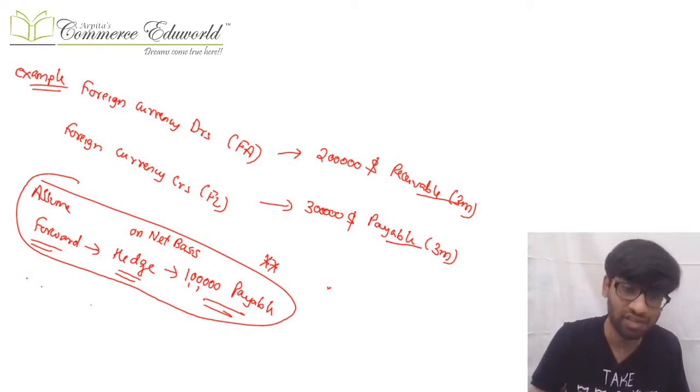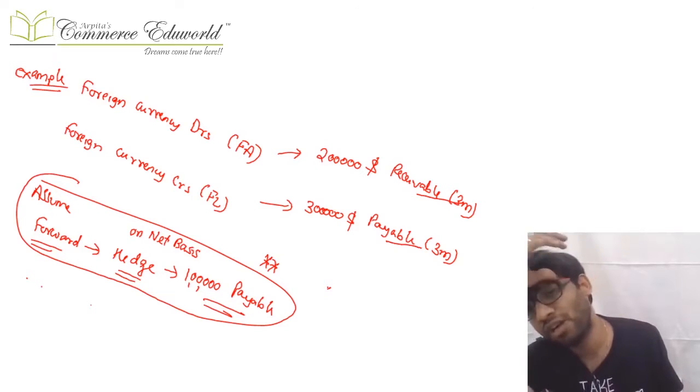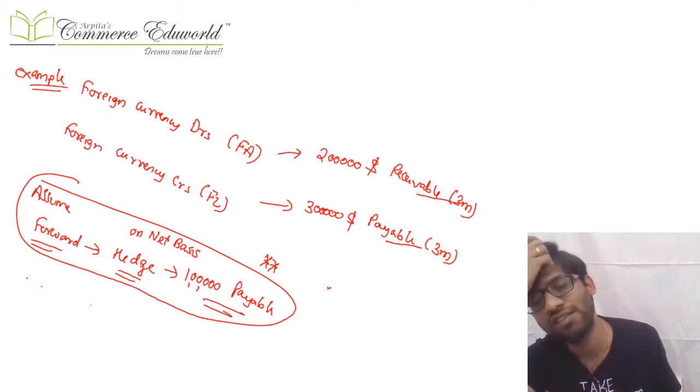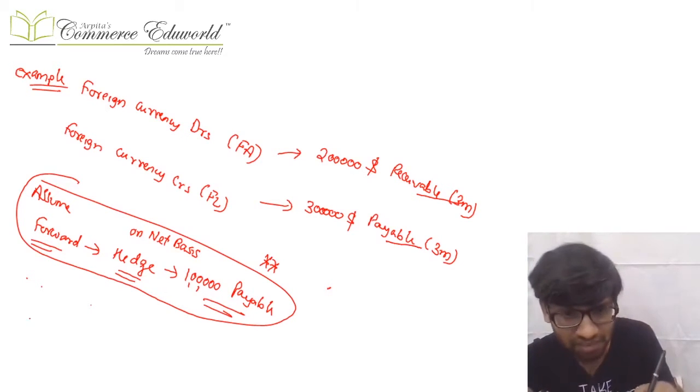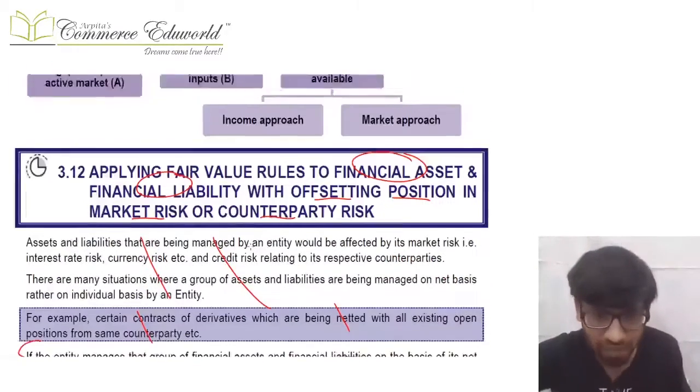Now, in case of foreign currency debtors, there is a risk known as foreign currency risk. But you know what we can do? We can manage them on a net basis. 2 lakh is receivable, 3 lakh is payable, so net only 1 lakh is payable, and we have foreign currency risk for the net 1 lakh payable. So when we are hedging, we can just hedge that 1 lakh payable. We can hedge them on a net basis.